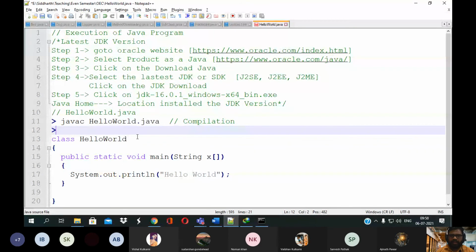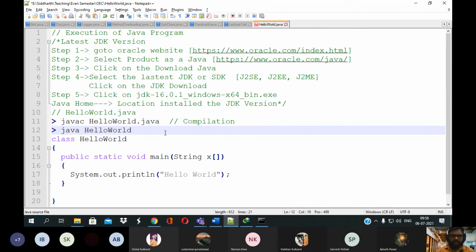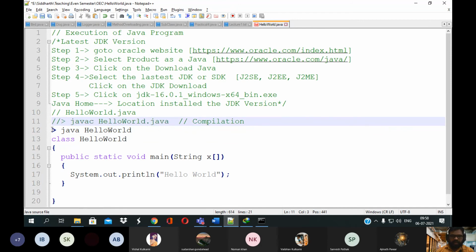If there is no error, it will convert the file into bytecode, which can be executed with the help of your interpreter. Then write java HelloWorld and press enter.